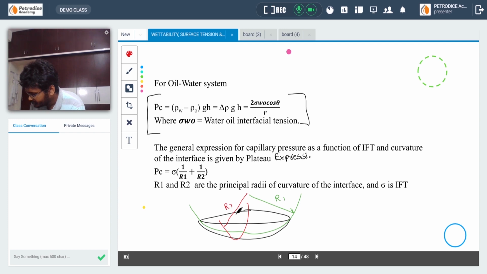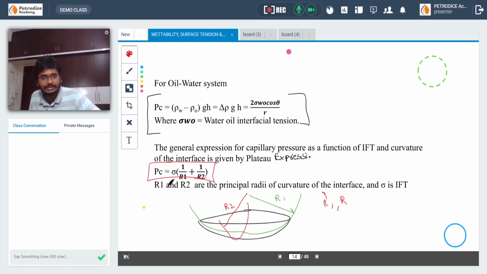This will be radius 2. R1 and R2 are the principal radii of curvature. It is given by Pc is equal to sigma into 1 by R1 plus 1 by R2. So you have to know this formula.